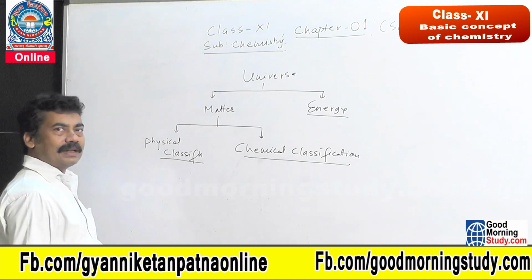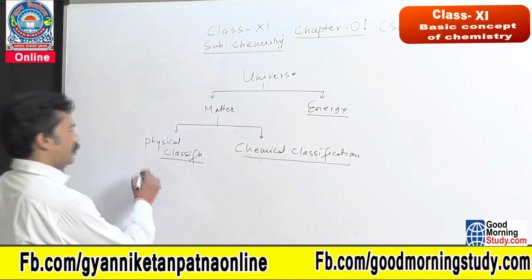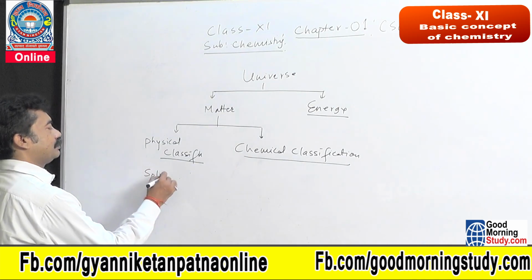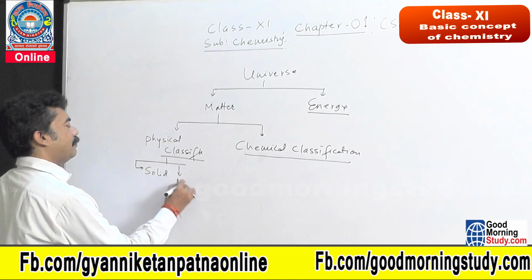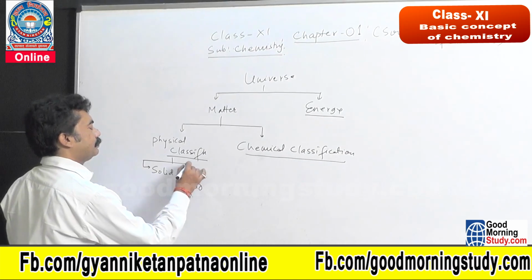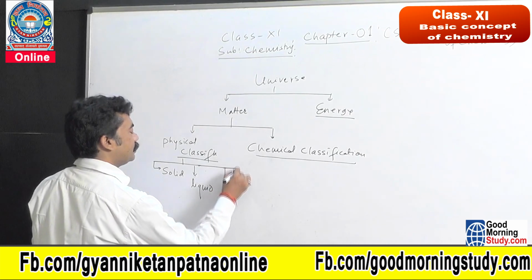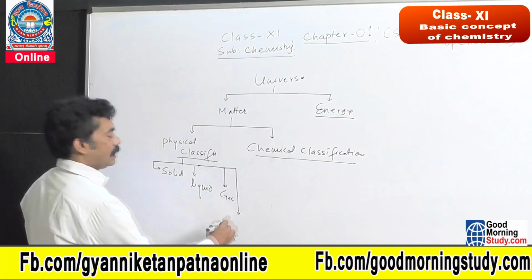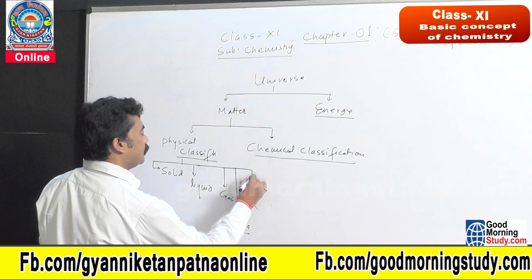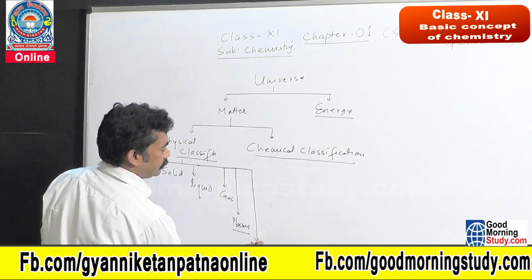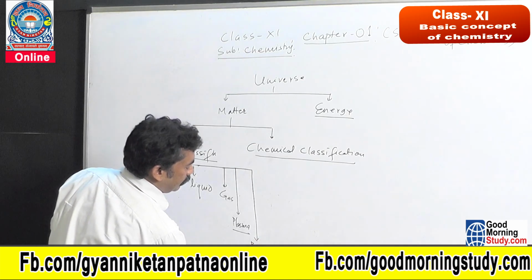In case of physical classification, matter is divided in 5 components: one is the solid, liquid, gas, and 2 other components. One is the plasma state, and other is the Bose-Einstein Condensate.